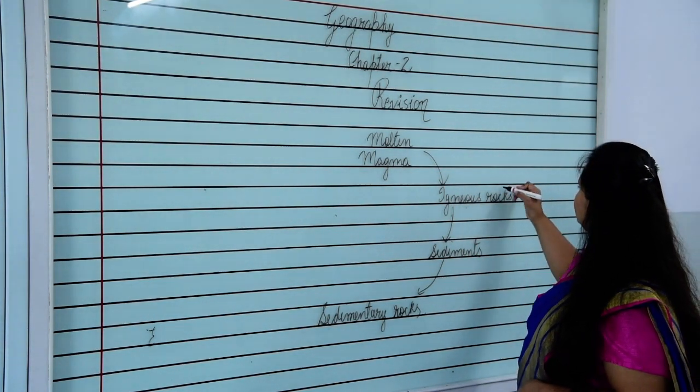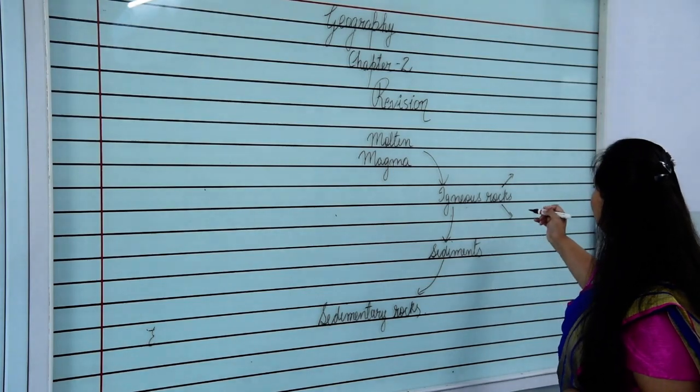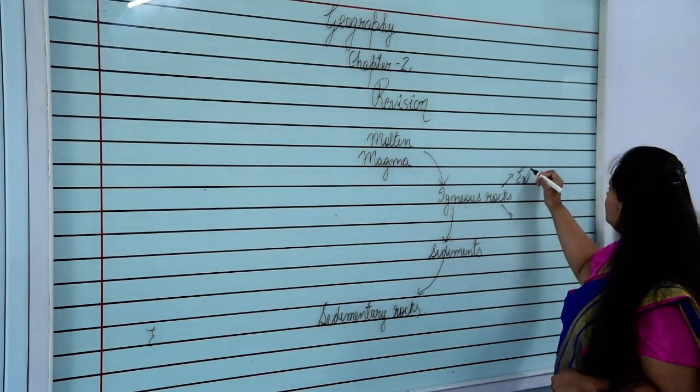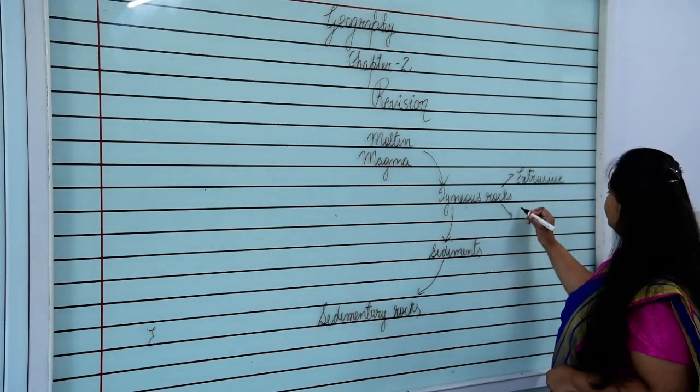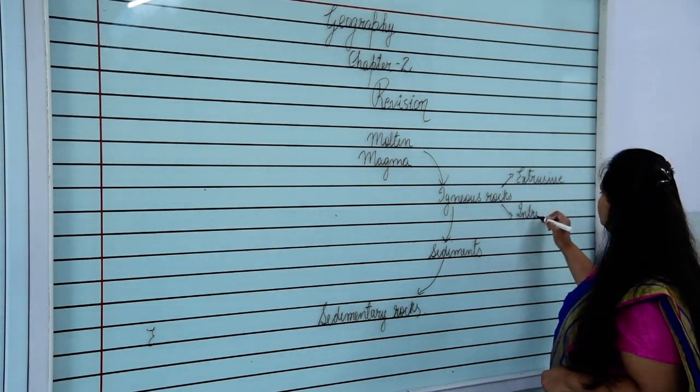Just now we have read igneous rocks are of two types, extrusive and intrusive.